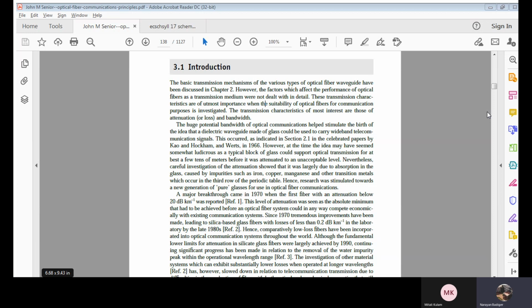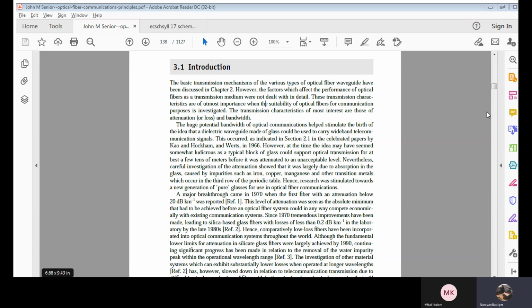Okay. Now, we didn't deal with the transmission medium. It means whenever any particular light wave or electromagnetic wave is propagating in any medium, what will be happening during its transmission? That we didn't deal with in detail in the first module. So that we'll be studying in the second module, that is transmission characteristics of optical fiber.